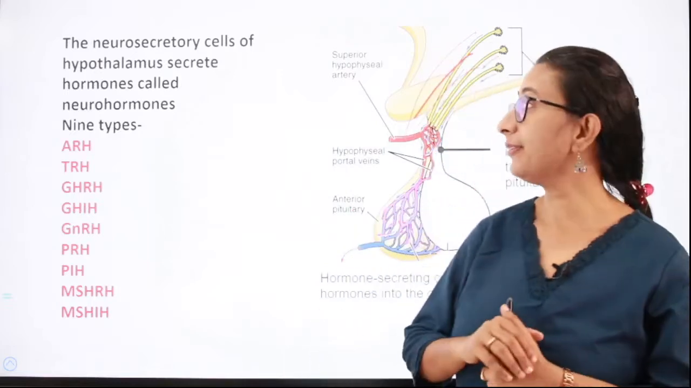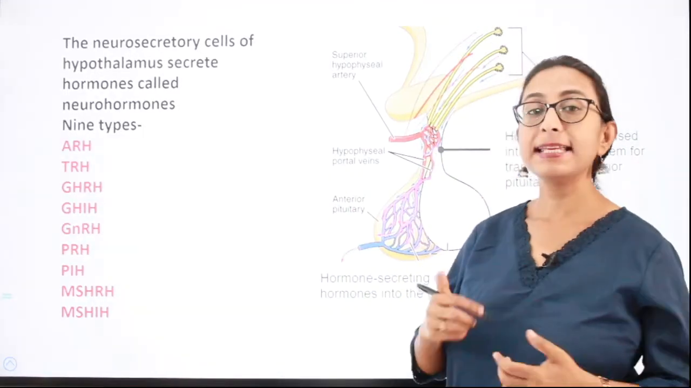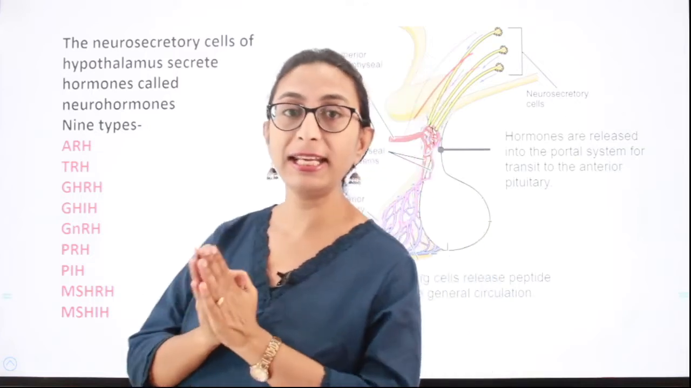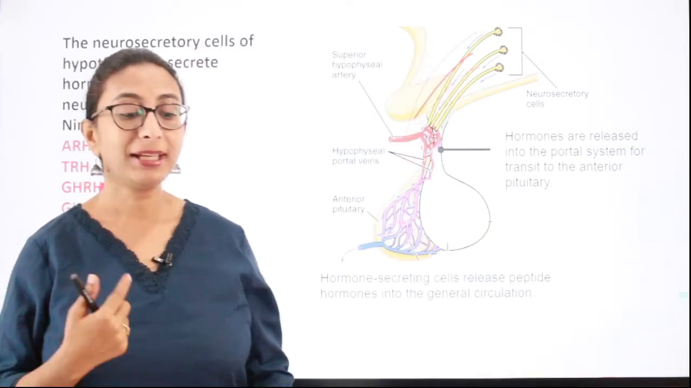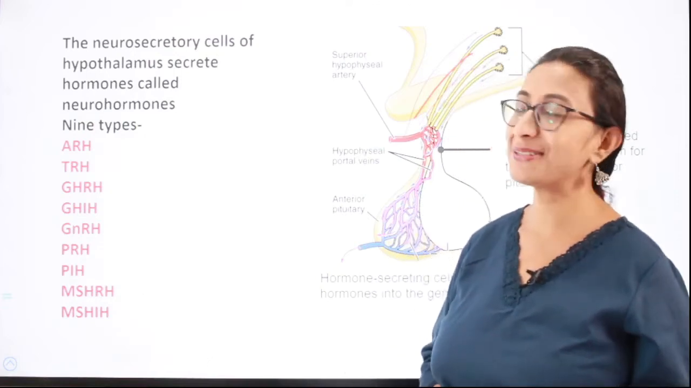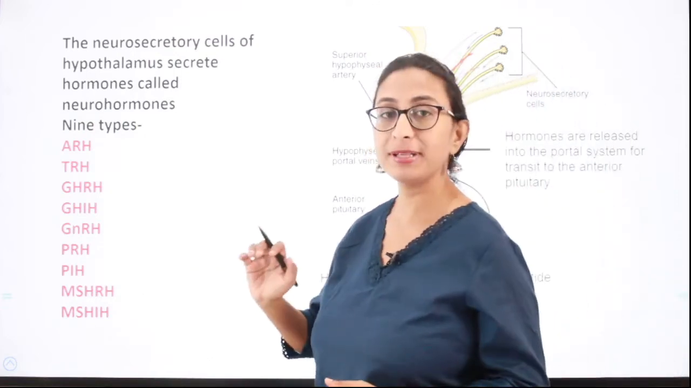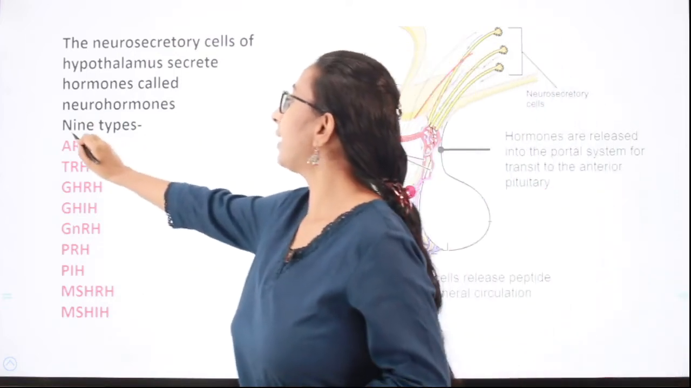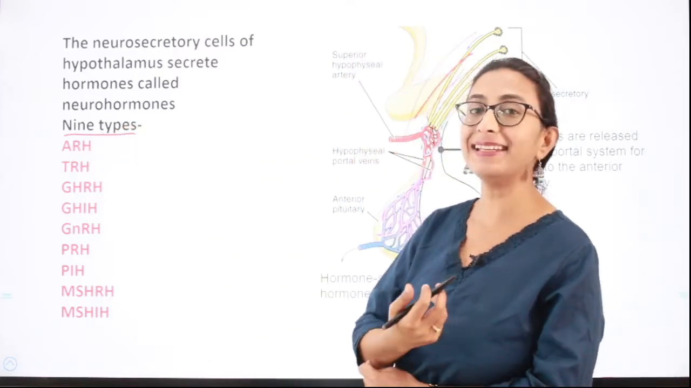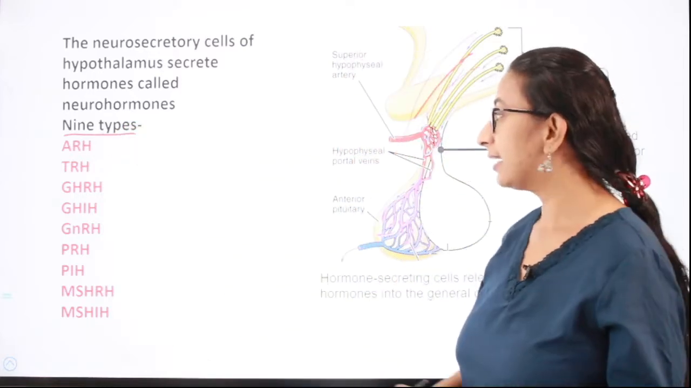So, the neurosecretory cells of the hypothalamus secrete hormones called neurohormones, which can be classified into releasing hormones and inhibiting hormones. Basically, the hypothalamus synthesizes 9 types of hormones, including both the releasing hormones and the inhibiting hormones. They are